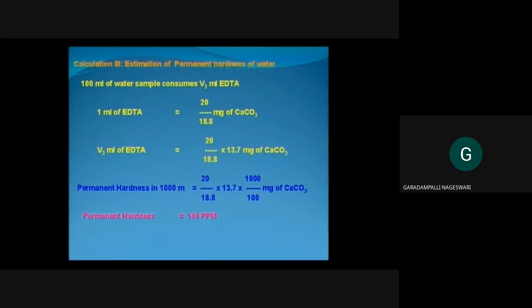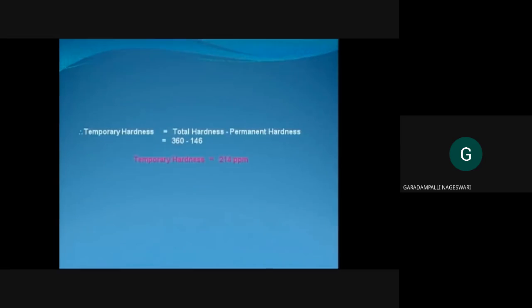Permanent hardness in 1000 ml sample is equivalent to 20 divided by 18.8, that is nothing but your V1, into 13.7, which is nothing but V3, into 1000 divided by 100. 100 is the volume of the water sample we have taken, into milligrams of calcium carbonate. If you multiply and calculate, the permanent hardness in 1 liter of the sample is found to be 146 parts per million. We have done the calculation and found out the total hardness as well as permanent hardness.